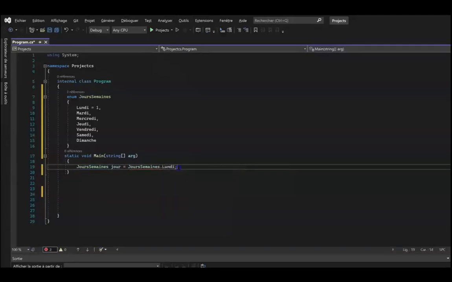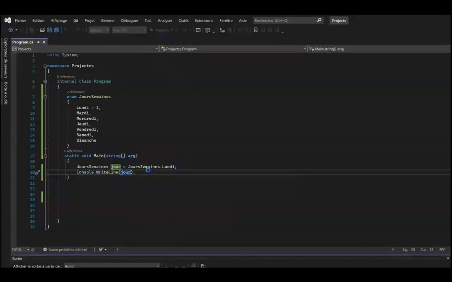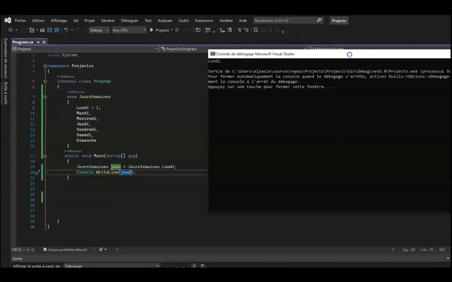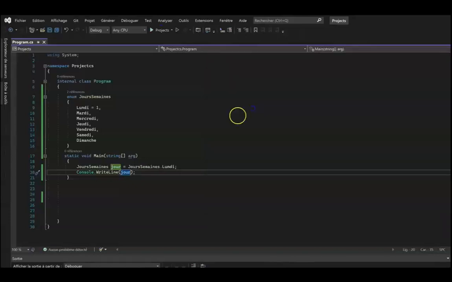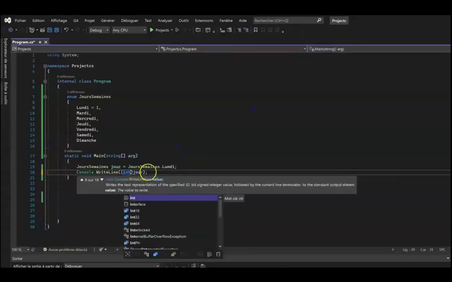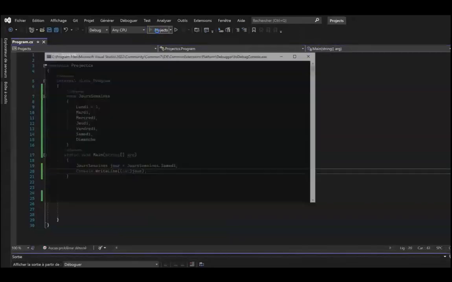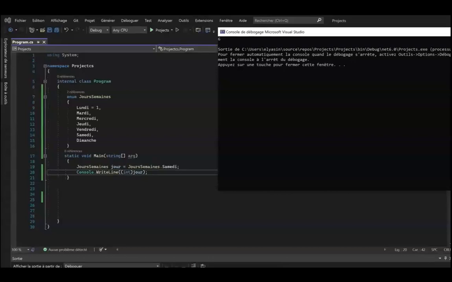So go to the main method now and add the WeekDays variable. Then we will name it day, for example, and assign the constant of the enumeration: fill in its type, WeekDays, dot, and the constant you want to retrieve. For the day Monday, for example, type console.WriteLine and put the day variable in parentheses. If you run the program, Monday will be displayed.